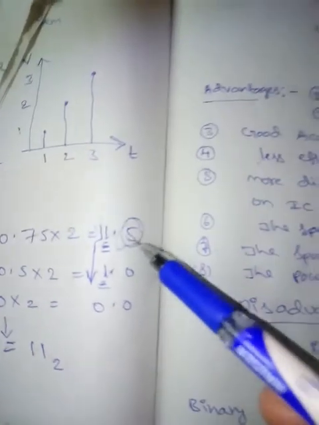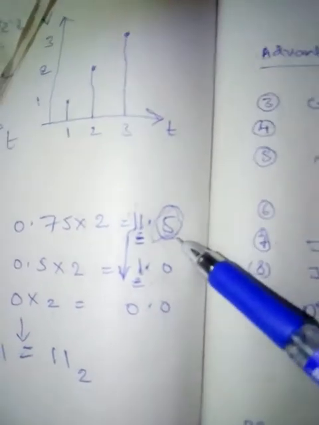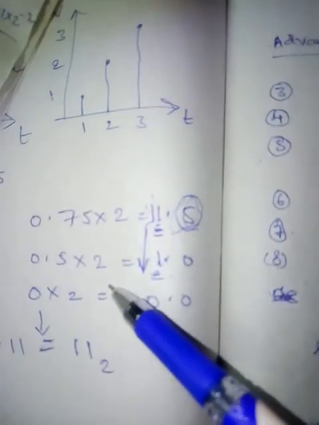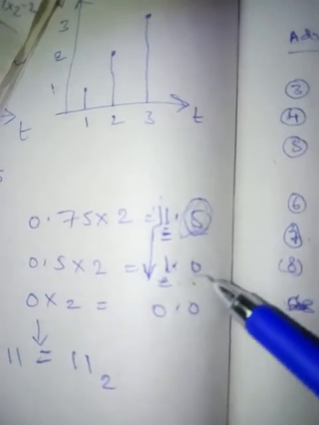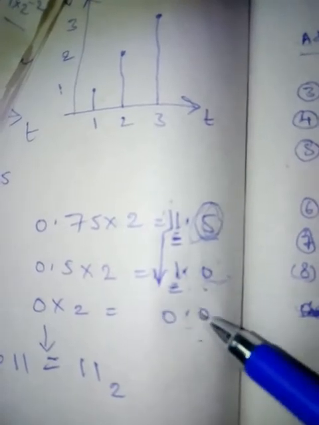Then to convert the fractional part, take the fractional part 0.75 and multiply it by 2. The answer is 1.5. Now take the fractional part here, 0.5, and again multiply it by 2. The answer is 1.0. Now the fractional part is 0. Multiply this 0 by 2, it is equal to 0. If you multiply 0 by any number, it is 0 only. So stop the process here.